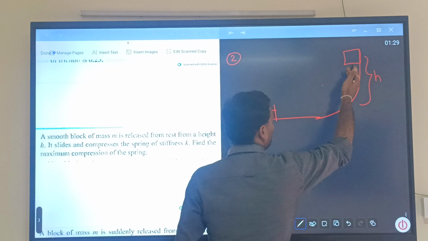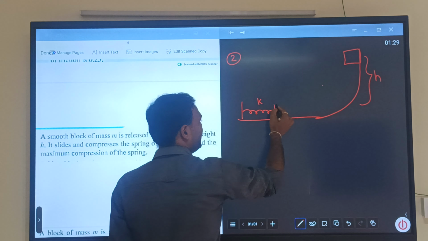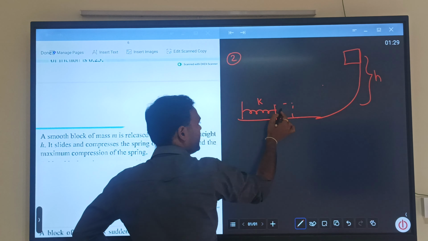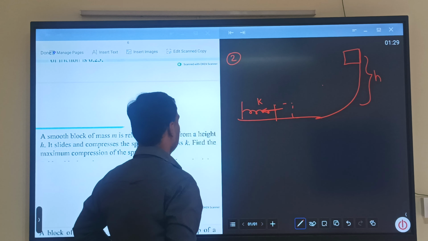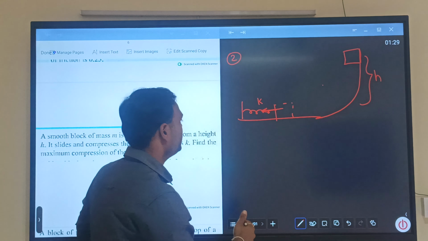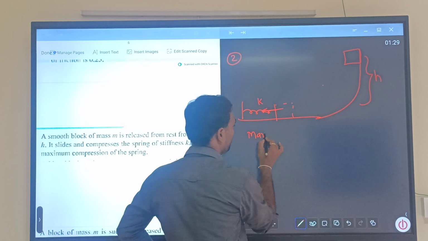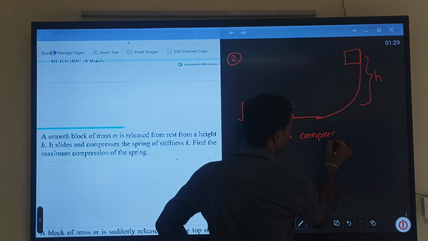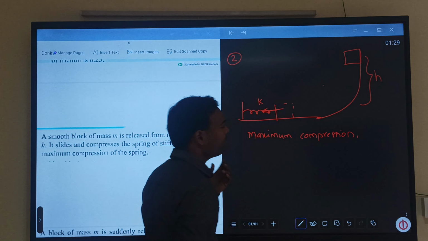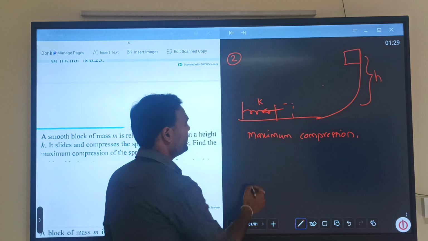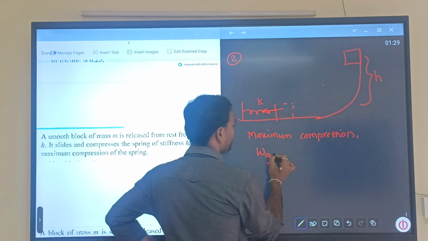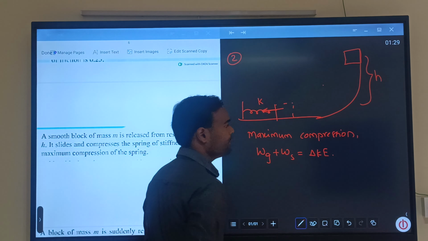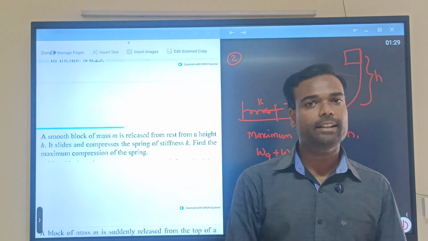See here, the block is coming down and it hits the spring, and after that, because of its velocity, it compresses the spring up to some point. And what would be the maximum compression? Note one point here: work done by gravity, work done by spring, and change in kinetic energy. By using the work-energy theorem, we can write like this.